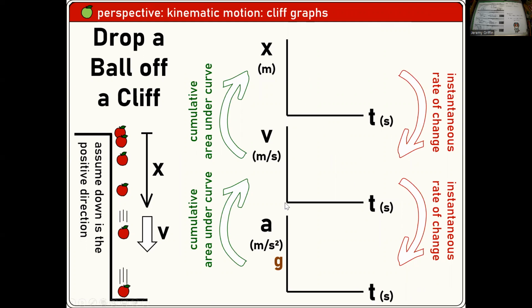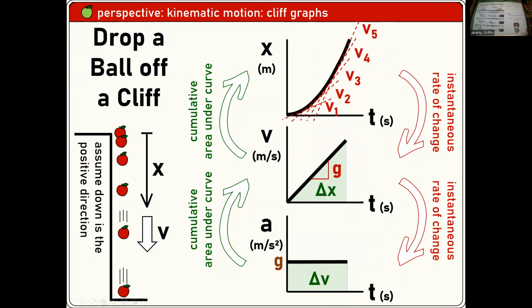Could you guys draw the 3 graphs for that story? x versus t, v versus t, a versus t. You guys know what those 3 graphs look like? Either you're jotting them down in your notes or you're imagining what those look like right now. So yeah, got a parabola for x versus t. Got constant slope for v versus t. That's a linear relationship, direct relationship. Okay, and a constant acceleration. And for free fall, you just call it g, like 10 meters per second squared. Okay. And everything in green and red tells you the relationships between these 3 graphs. Like if you know one of these graphs, you can figure out the other 2.